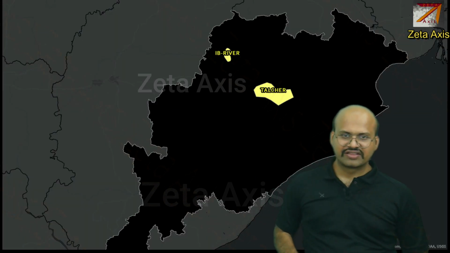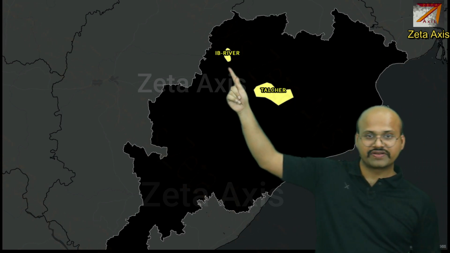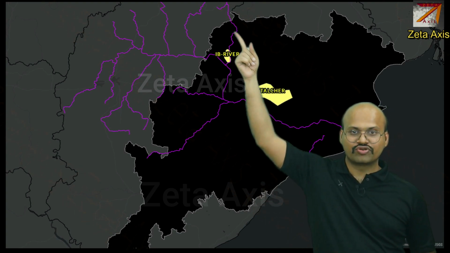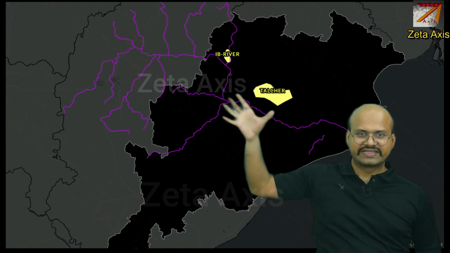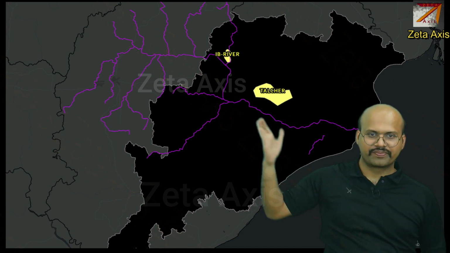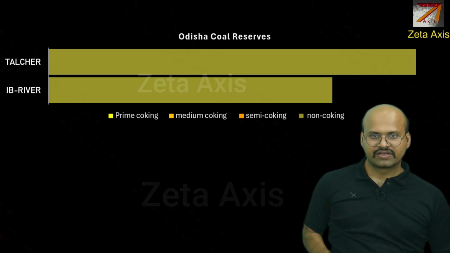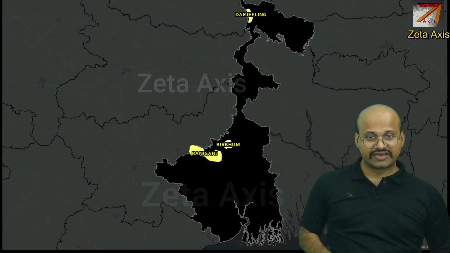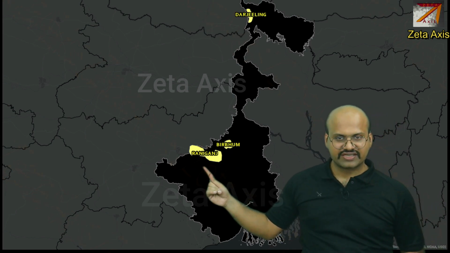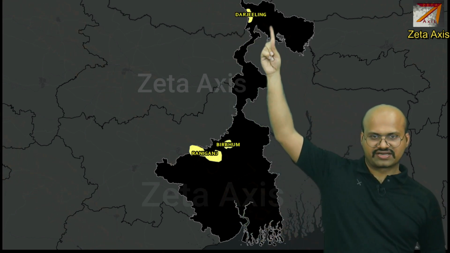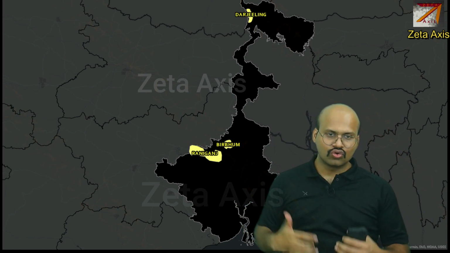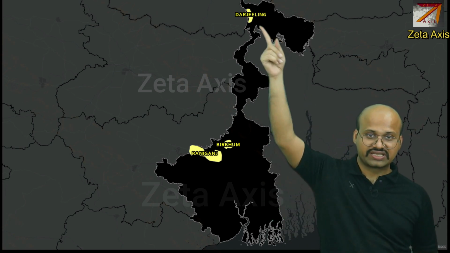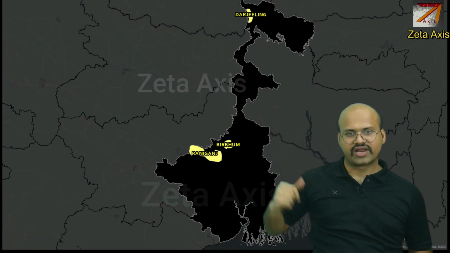Then there is Odisha. The main coalfields in Odisha are Talcher and Ib River coalfield. This Ib River coalfield is located on Ib River, which is a tributary of Mahanadi, and this Talcher coalfield is located on the basin of Mahanadi River. Both of these coalfields generally produce non-coking coal. Then in West Bengal, we have Raniganj, Birbhum and Darjeeling. Remember, these two are Gondwana coalfields, while Darjeeling is basically a tertiary coalfield. It produces tertiary coal and they produce Gondwana coal.